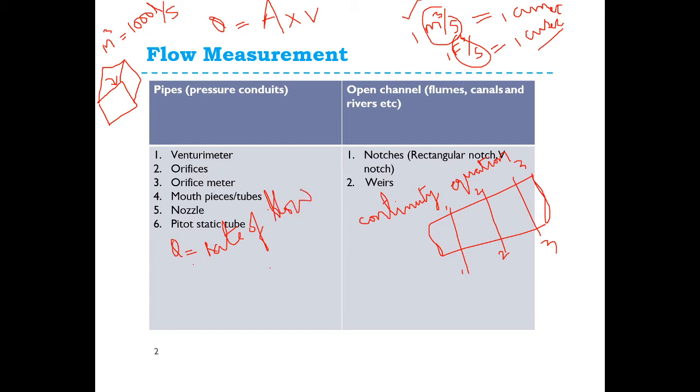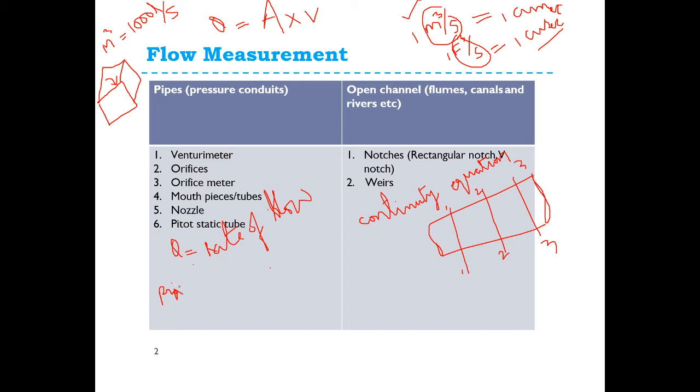This equation is based on the principle of conservation of mass. It is a very important thing from the perspective of ESET or competitive exams. The question is: the continuity equation is based on which of the following? A, law of conservation of mass; B, law of conservation of energy; C, Newton's second law; D, Newton's third law.